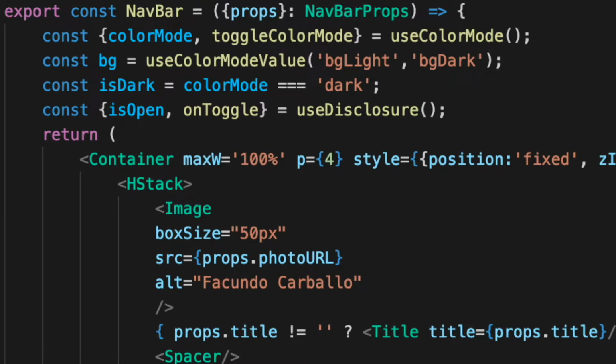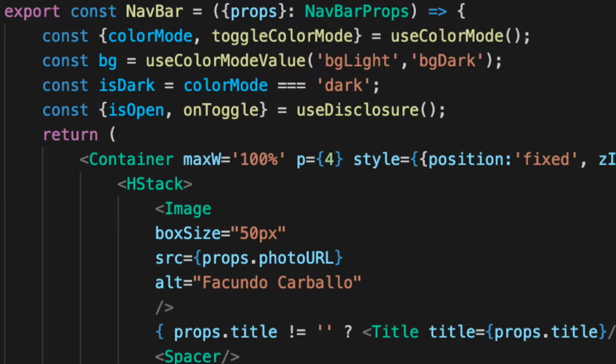This hook is called useColorMode. After that, we create another variable that will store the background color of the website in both dark and light mode. This hook is called useColorModeValue, and the first parameter will be the color that will display on light mode, and the second parameter will be the color that will display on dark mode.